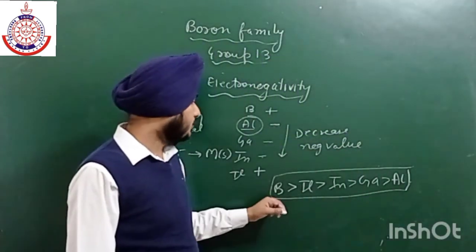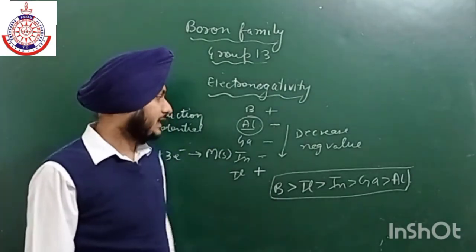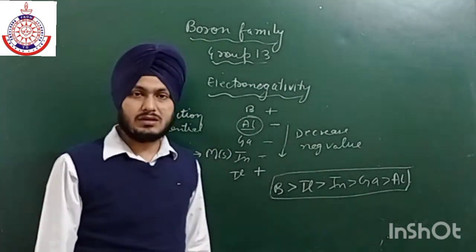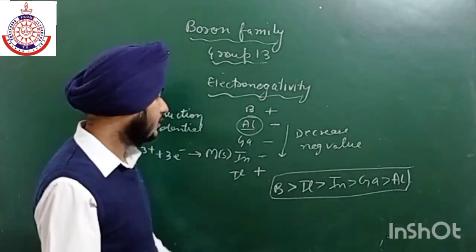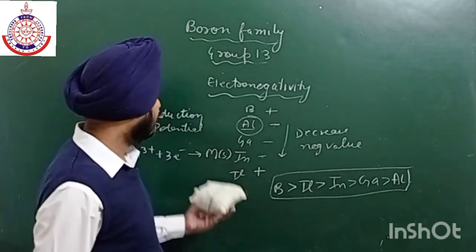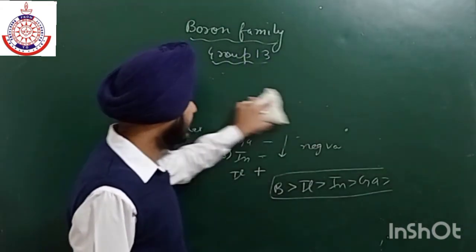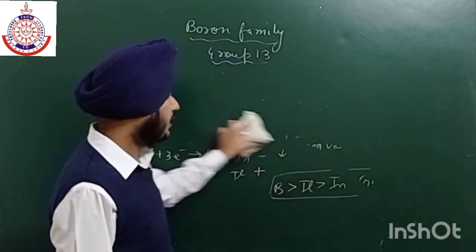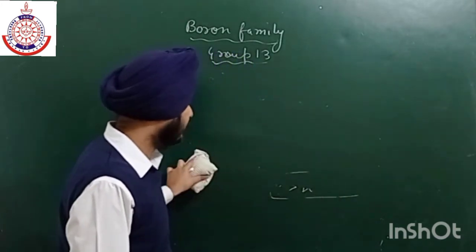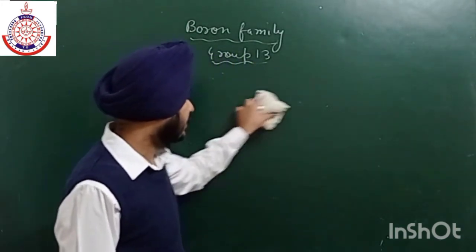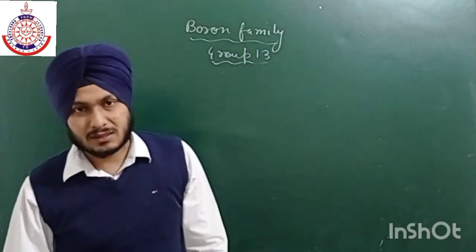So this is all about electronegativity. Now, you can also draw it graphically on your own. Okay, so draw this order in your notebook graphically also. Now the next property is melting and boiling point. Okay, so here we have discussed both electropositive character and electronegative character combined. Okay, that depends upon the ionization energy as well as reduction potential value.